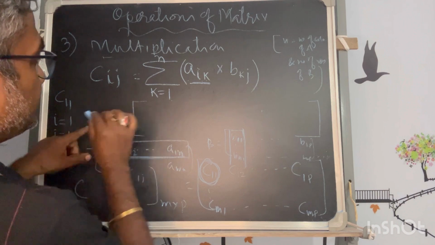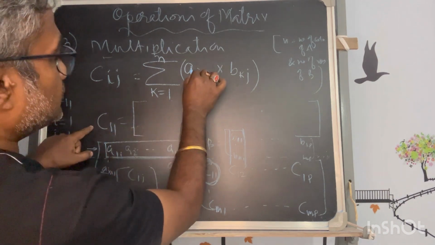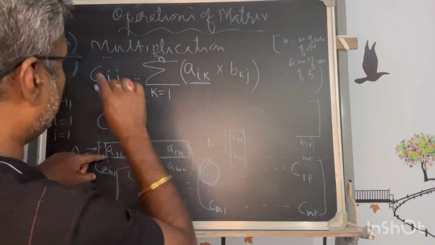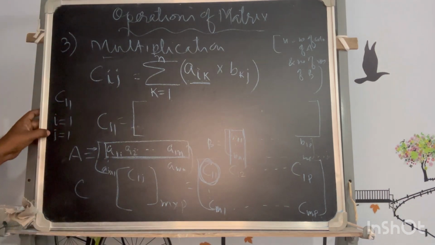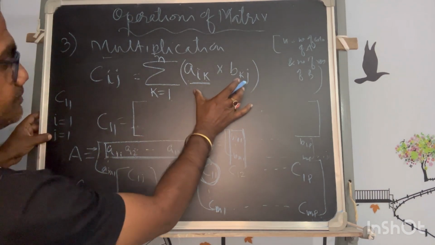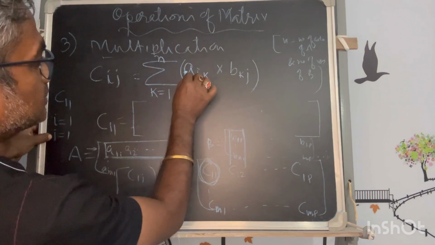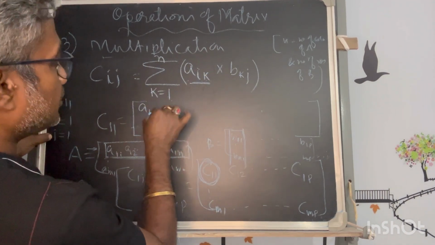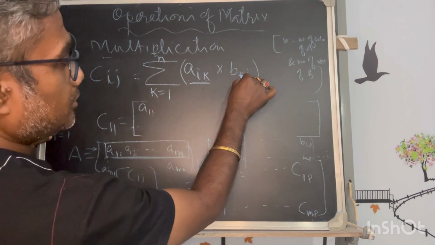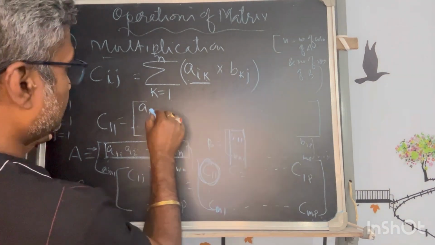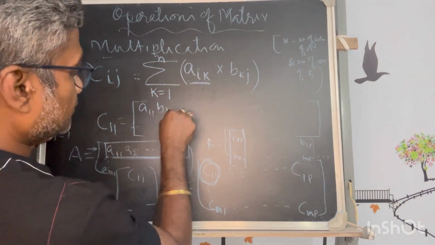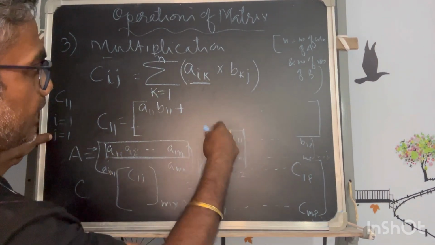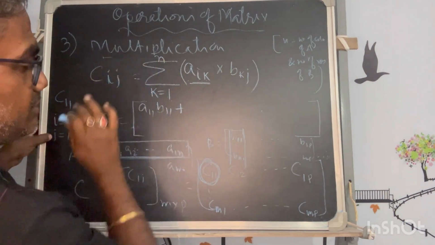Now what will be the case of C11? What is the value? A11, B11, isn't it? If I put I equal to 1, J equal to 1 for the first case, so this will contain how much? I1, K1, A11, K1 already taken, J1, then B11. The first term of this, plus, these will all be added with a plus sign because this is a summation sign.